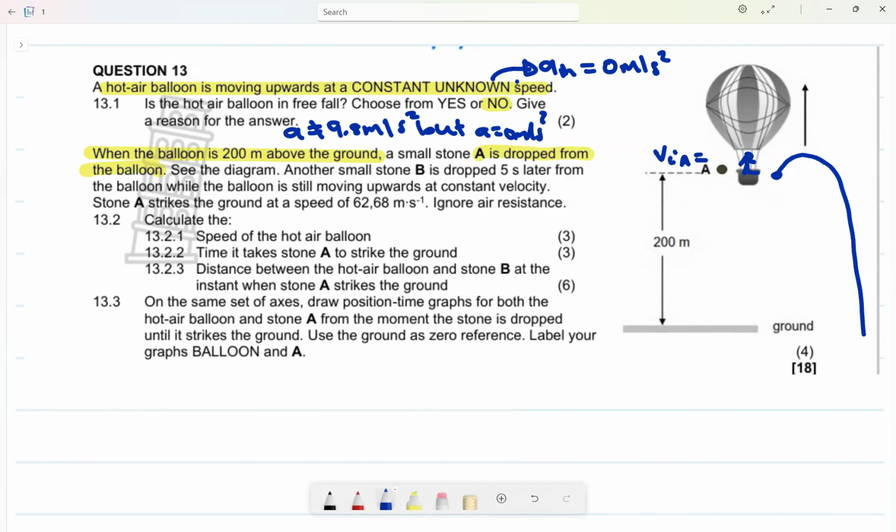For instance, if you are moving in a car with a speed of 120, and you apply the brakes, what will happen? You will move a little bit forward. Why? Because your body still has that momentum, the velocity moving forward.